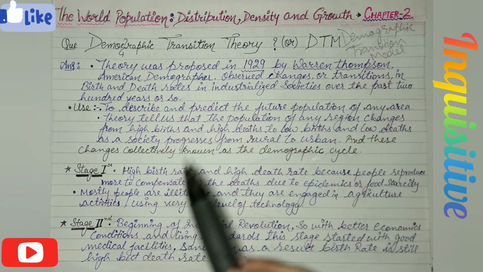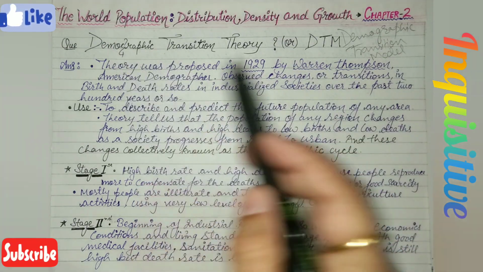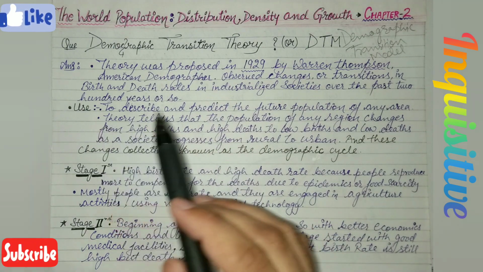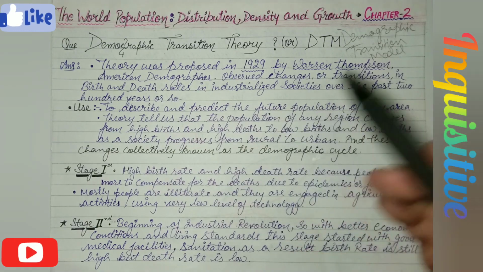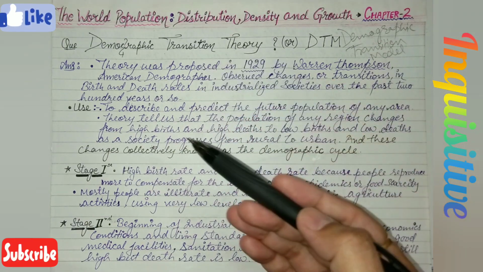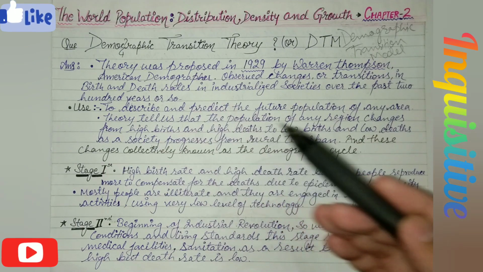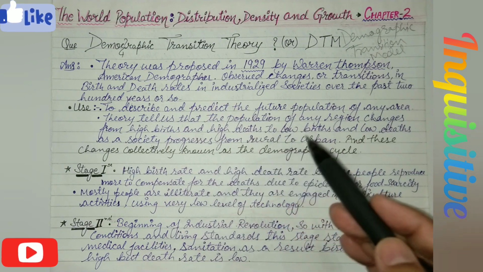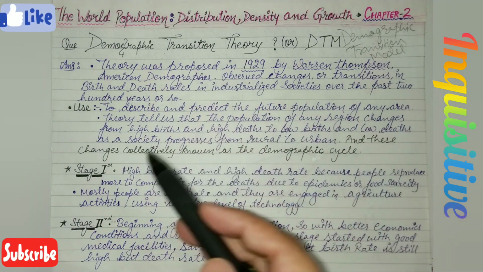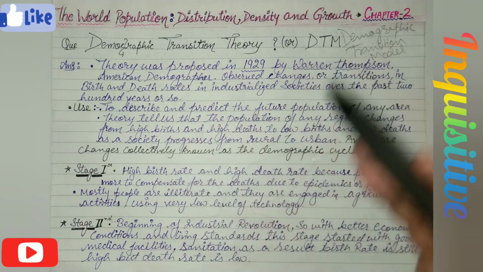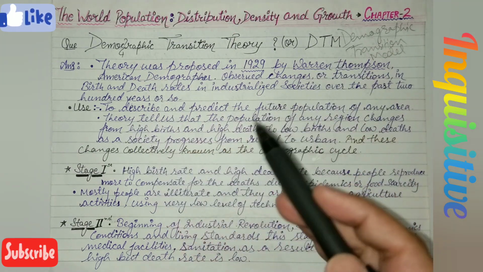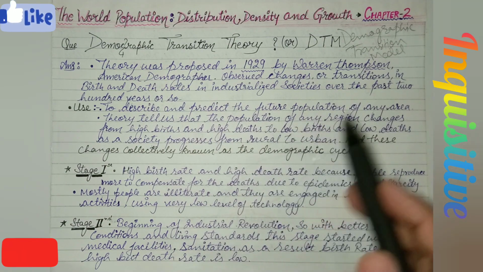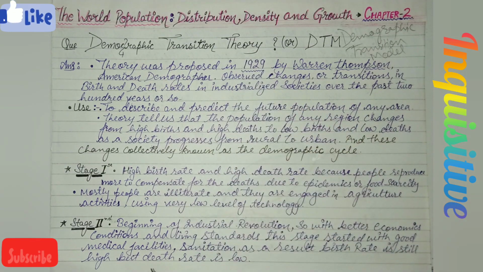200 years. So, if somebody asks you about the uses of this demographic transition theory, at that time you have to write down that it is used to describe and predict the future population of any area. This theory is also telling us that the population of any region changes from high birth rate and high death rate to low birth rate and low death rate as the society progresses from rural to urban, and all these changes are collectively known as the demographic cycle.